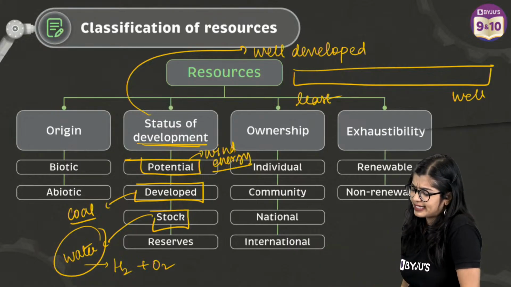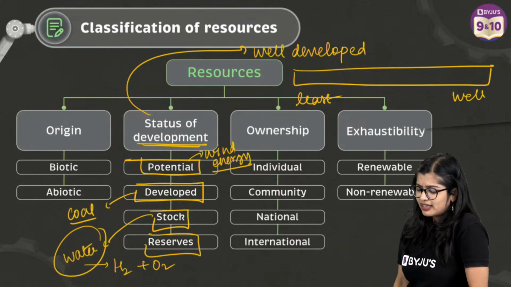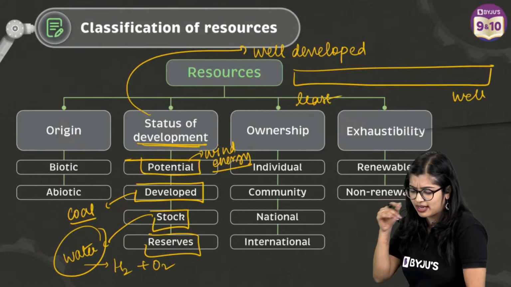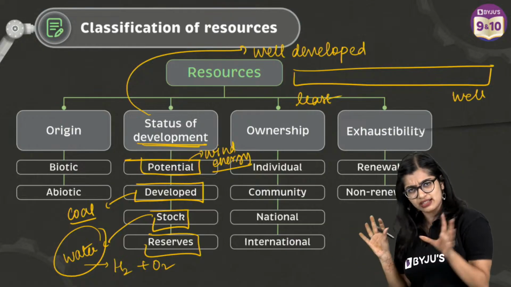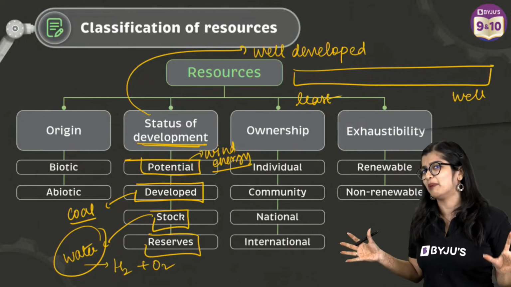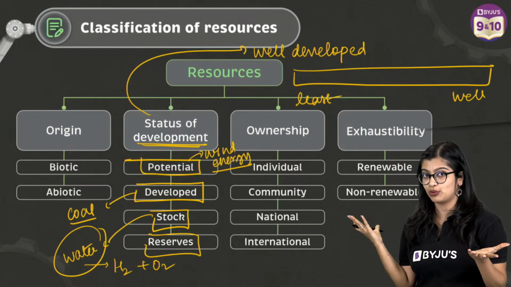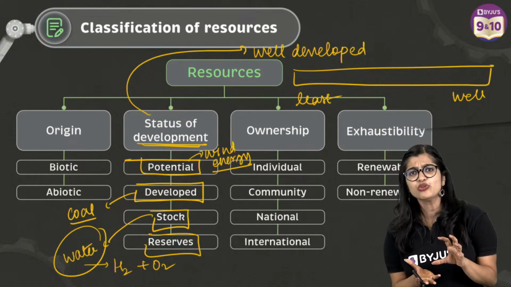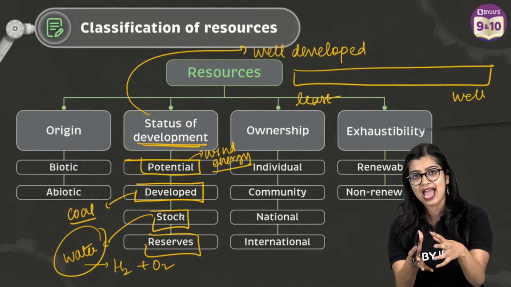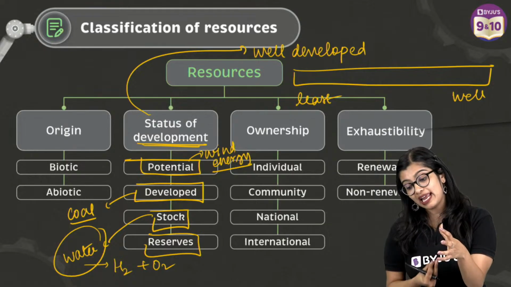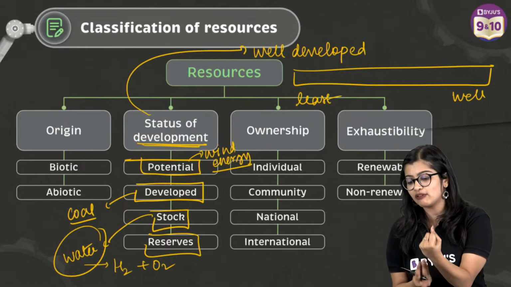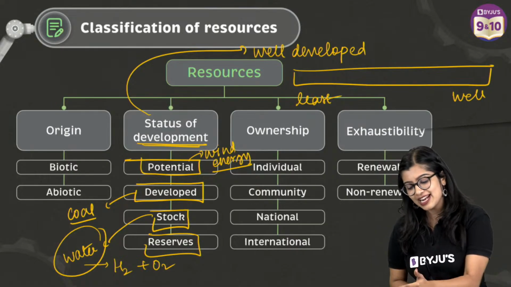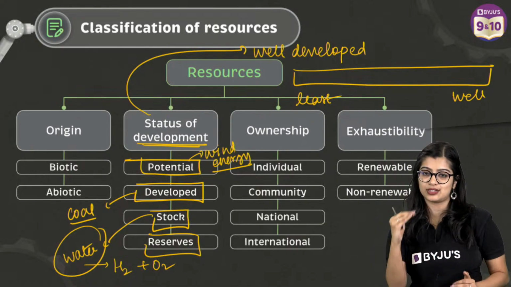Then last but not the least, we see that there is reserve, okay? Reserve is kind of like, it is there, we'll use it in the future. So current technology is there, but we are not using it much. Reserve, I will use in the future when I need it. Like how in a bike there is always one reserve tank. You don't use the reserve in the beginning. The fuel in your main tank is used in the bike. But later, when there is no fuel left, this reserve will kick in, no? So that is what you mean by reserve. Then you have this kind based on status of development.